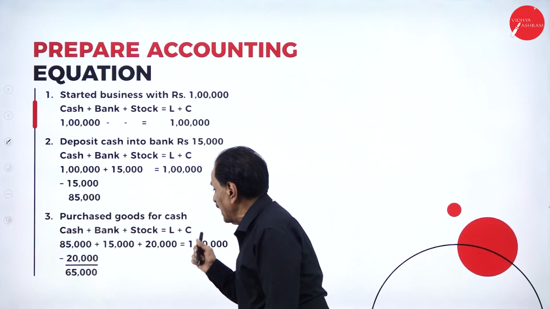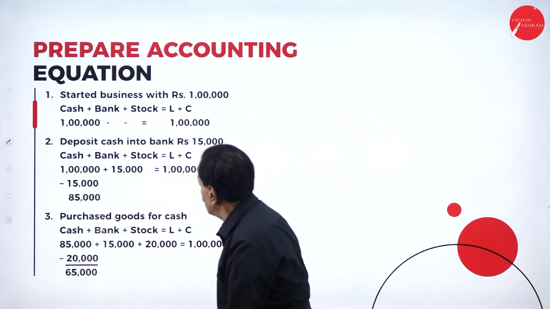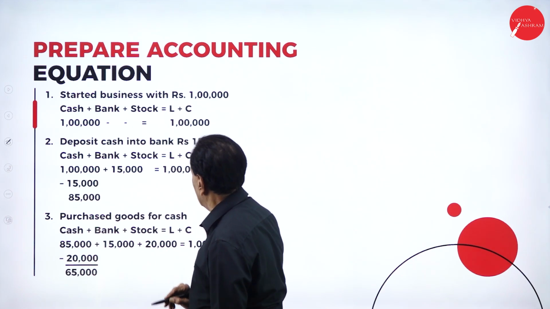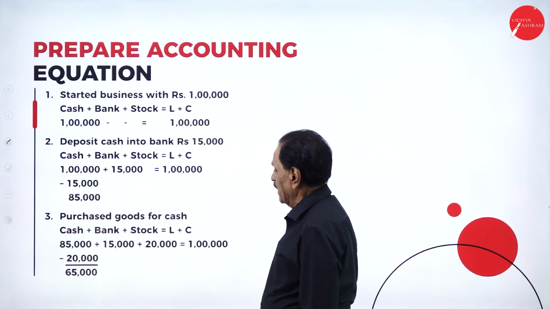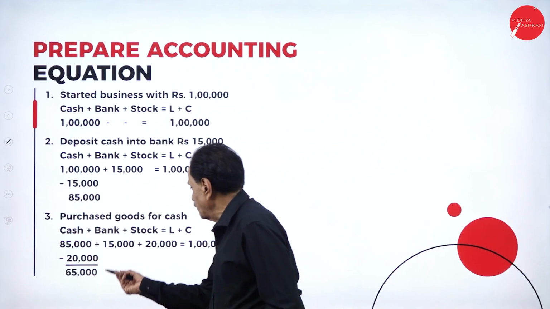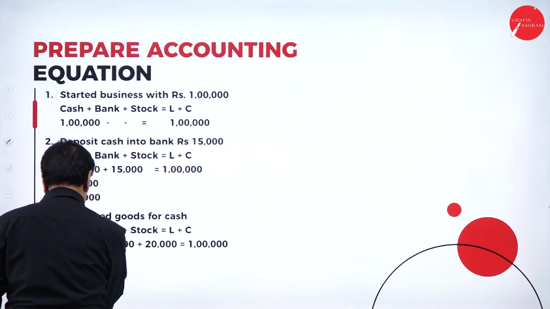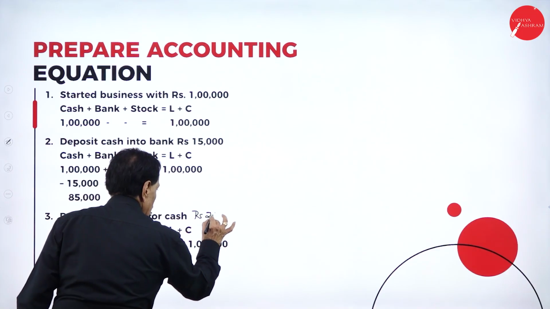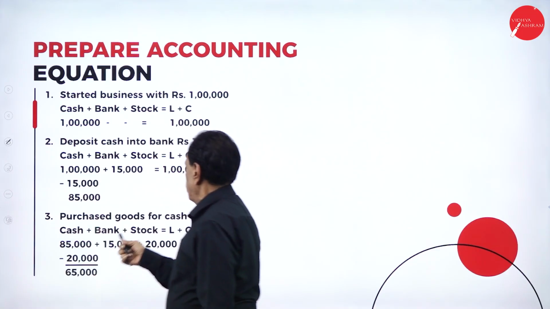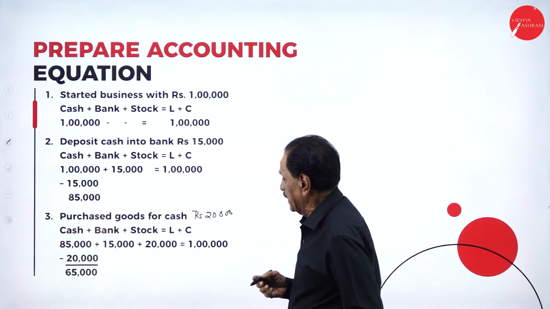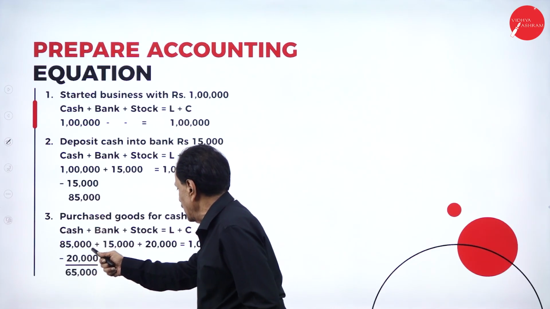Purchase goods for cash rupees 20,000. You already have 85,000 cash.